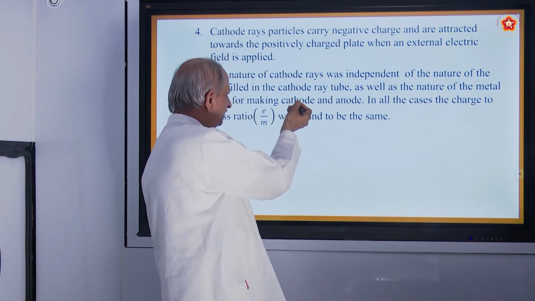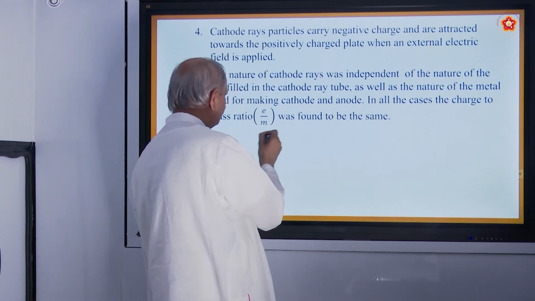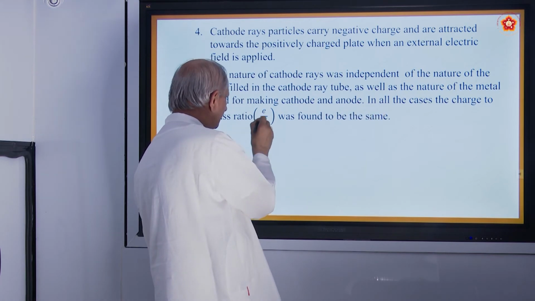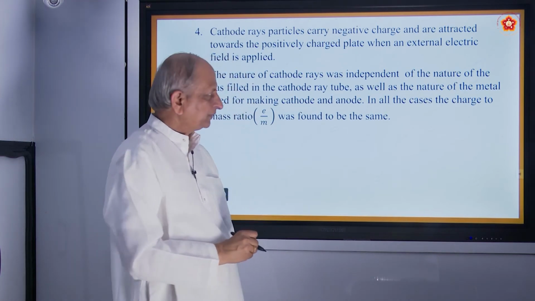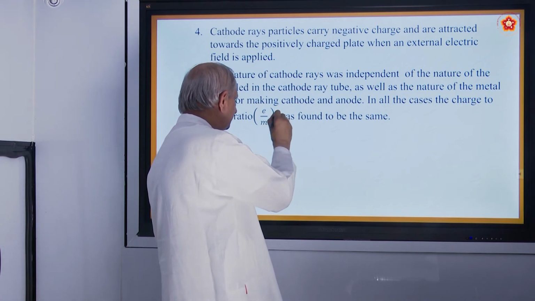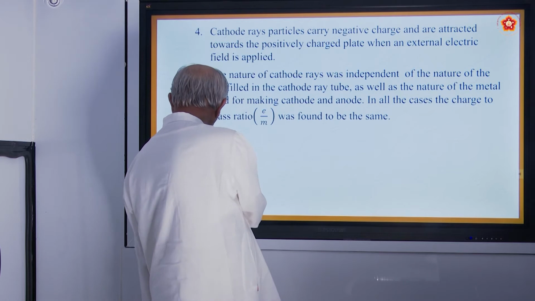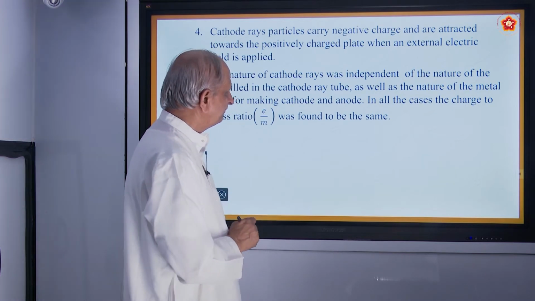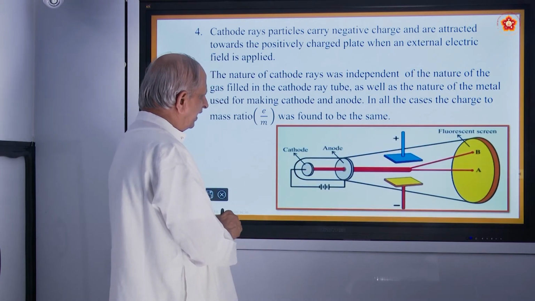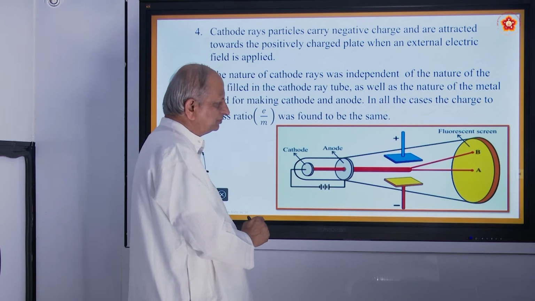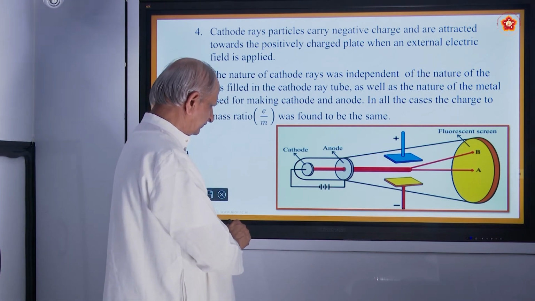So any metal that is taken, it is not affected by that. In all the cases, the ratio of the charge and mass, e by m, was found to be the same. Here m is mass, e means charge, and the charge is minus. That ratio will be the same, which I am going to study next. And this is one of the experiments done to study the property of cathode rays.